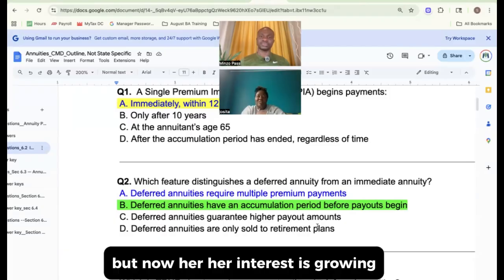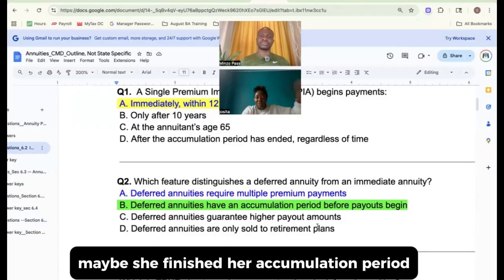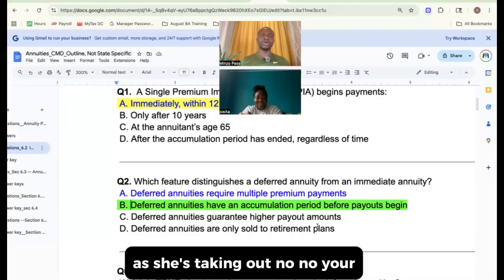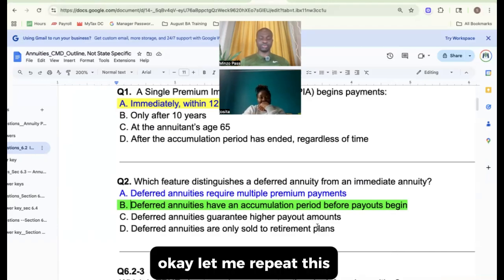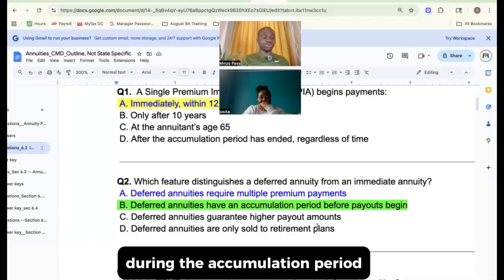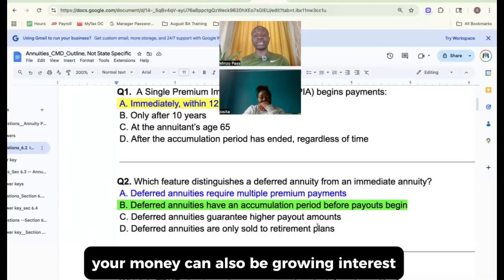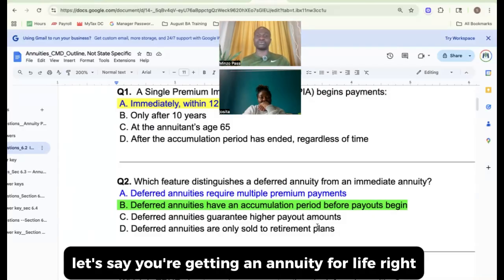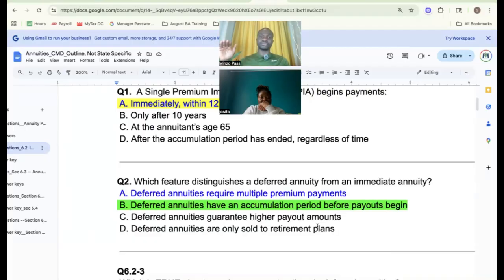But now her interest is growing. But if she was finished, maybe she finished her accumulation period and then she starts taking the money, it means that the money is not growing as she's taking it out. No, your money can still be okay. Let me repeat this. During the accumulation period, your money is growing interest, right? During the annuity period, your money can also be growing interest because your money is sitting out. Let's say you're getting an annuity for life, right? You can be getting money and your money can still be growing.